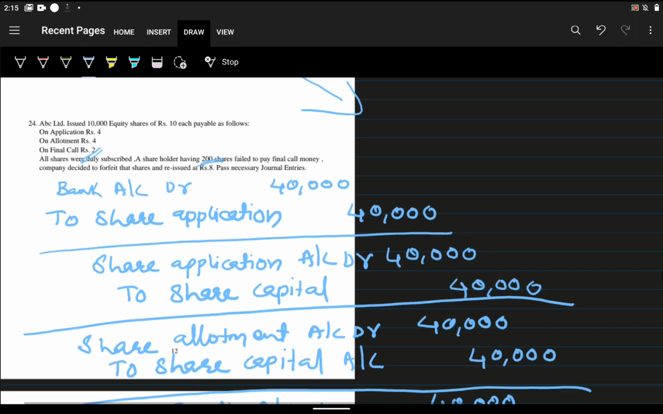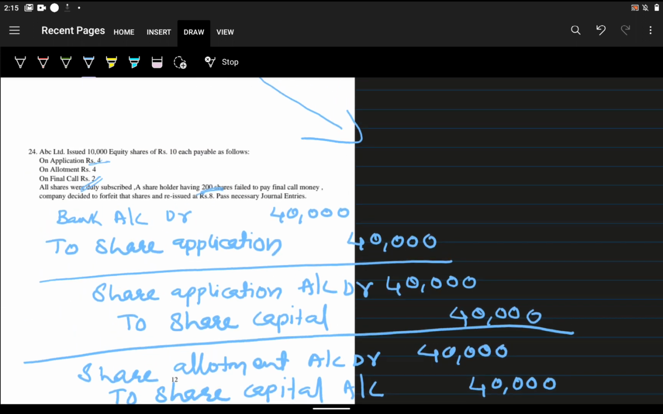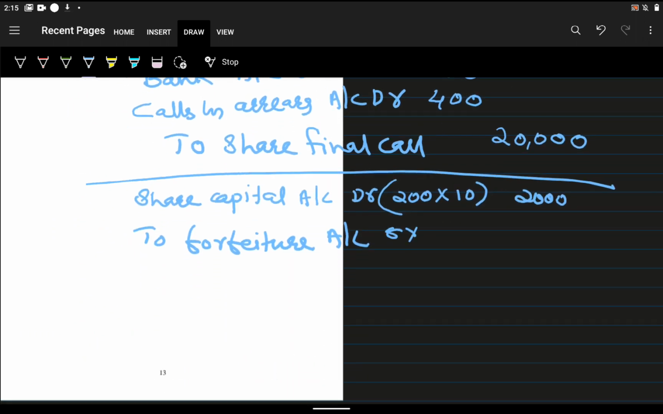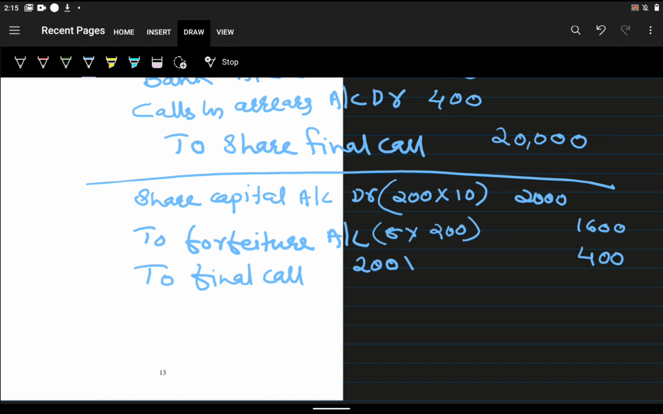Is it correct? We can check: 4 on application, 4 on allotment, total 8 rupees. So 8 into 200 is 1,600 on the credit side. And 400 to the amount which we didn't receive. Which amount did we not receive? That is the final call: 200 into 2 rupees per share is 400. This is the answer, 400.